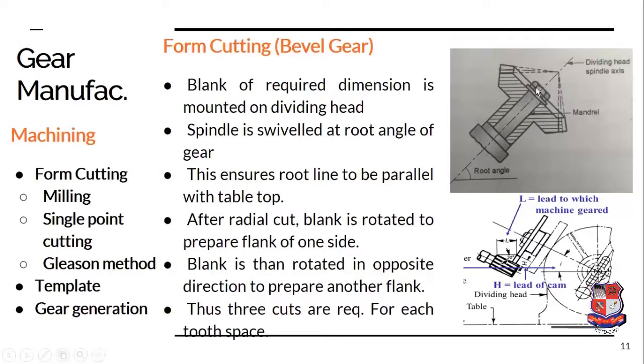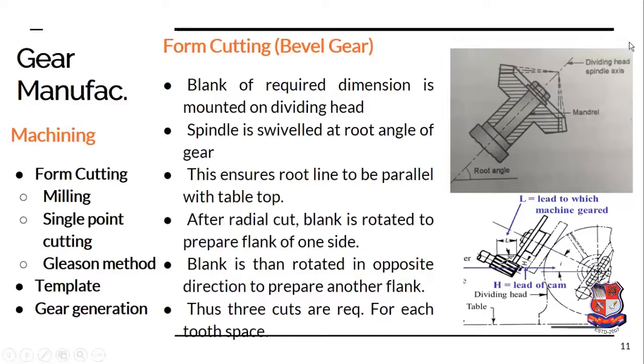Now if this cut blank, or we can say gear, is tilted at half the cone angle, or we can say the root angle, then the root of this blank or root of this tooth will become horizontal. So when the cutter is moving in a horizontal plane, we can form this type of space.